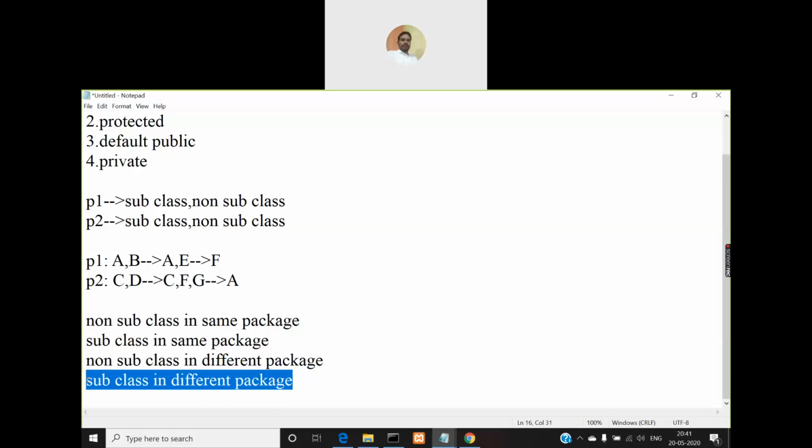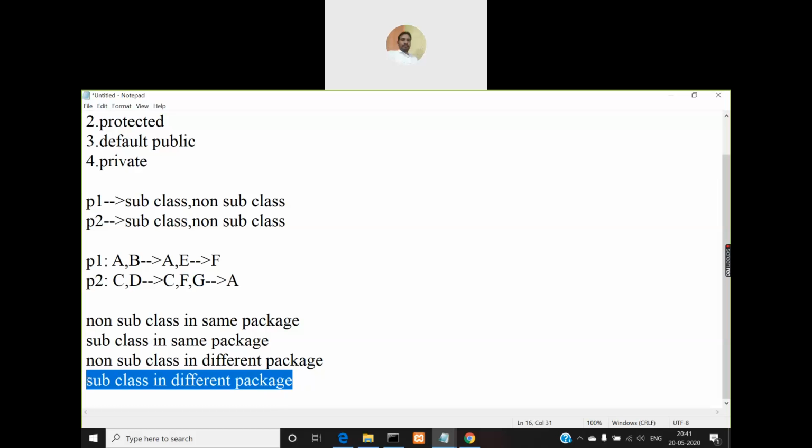Subclass in different package, right? So in that way, when you take the class A, the remaining classes B, C, D, E, F and G fall into one of these four categories: non-subclass in same package, subclass in same package, non-subclass in different package, and subclass in different package.